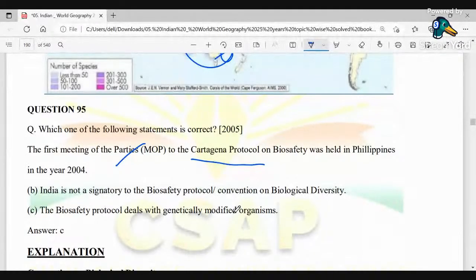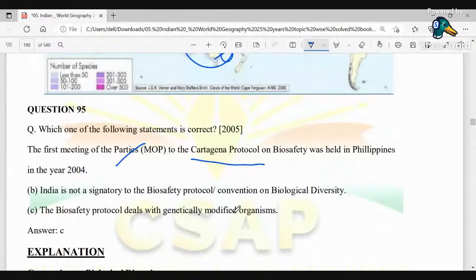We know that the Cartagena Protocol on Biosafety is a protocol to the Convention on Biological Diversity. It is an international agreement which manages the movement of living modified organisms from one country to the other. It aims to protect nature from the potential risks posed by such organisms by establishing procedures countries can use to make informed decisions on the import of such organisms.